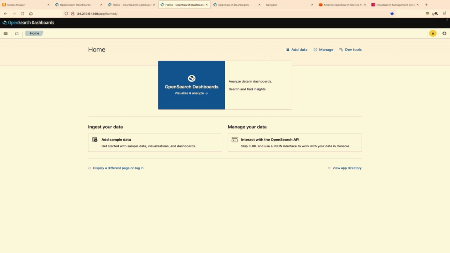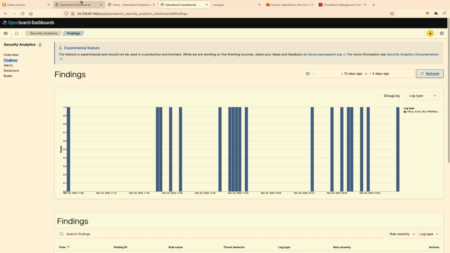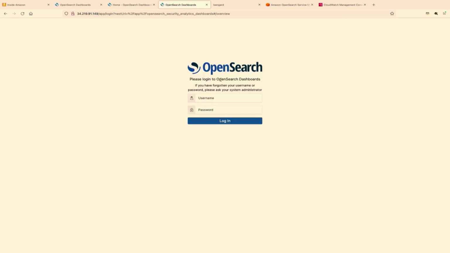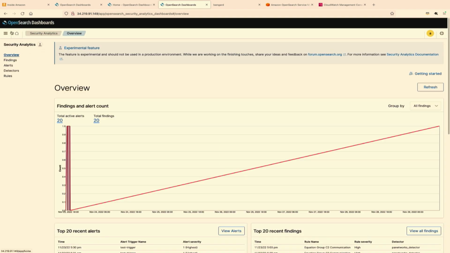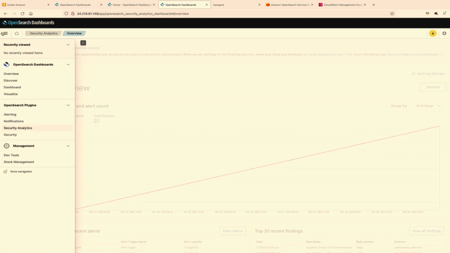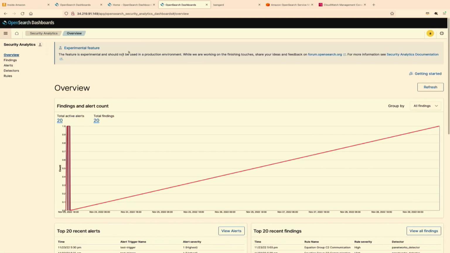So let me switch over. Sorry about that. So the security analytics plugin is available as part of your OpenSearch dashboard. So when you download the 2.4 version of the open source OpenSearch, you would see the security analytics as part of it. And there are multiple concepts, entities that Jimesh just spoke about. So we're going to see them all in 5 minutes.